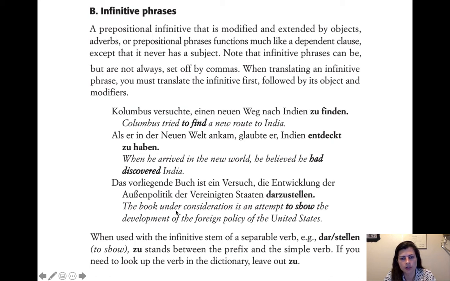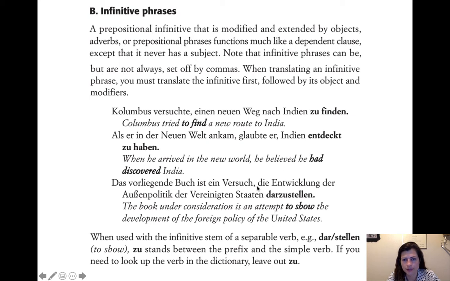The book under consideration, that's vorliegend, like the one laying here in front of you. The laying in front of you book, as in the book under consideration. So the book we're talking about, vorliegend, the book under consideration, is an attempt, ist ein Versuch. So versuchen means to try or to attempt. And so here's the noun form, is an attempt, noun. And then we've got a comma here.